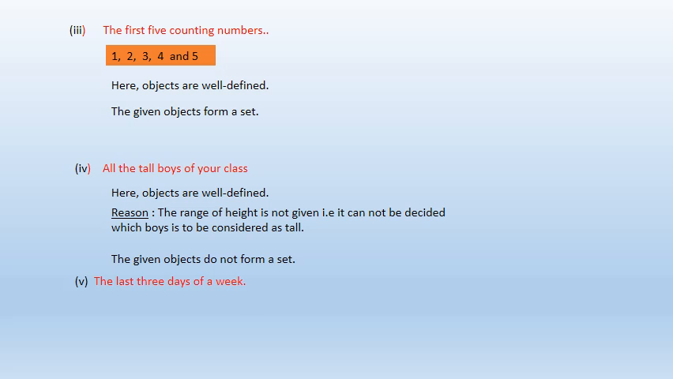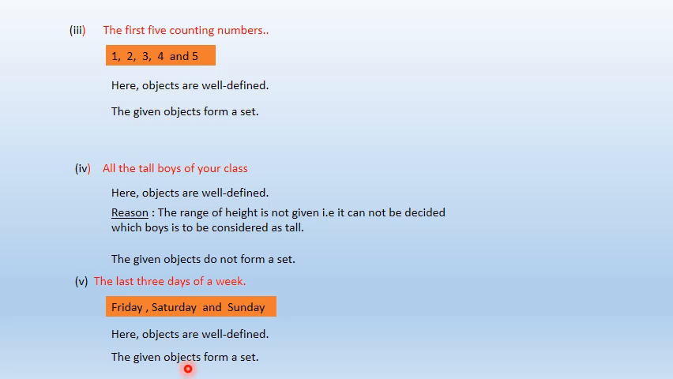Let's come to the next one. The last 3 days of a week. Okay, everybody knows in a week there are 7 days. And which are the last days? Can you tell? Yes, it's Friday, Saturday and Sunday. So here the objects are well defined. So the given object forms a set. I think students you have now understood whether the given object forms a set or not.